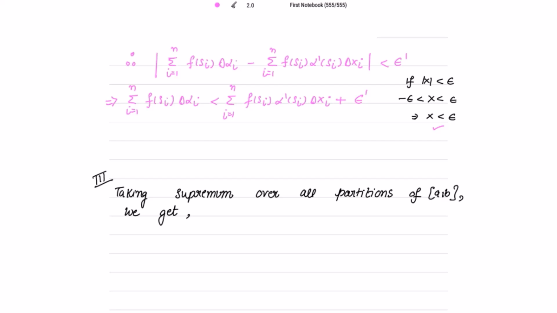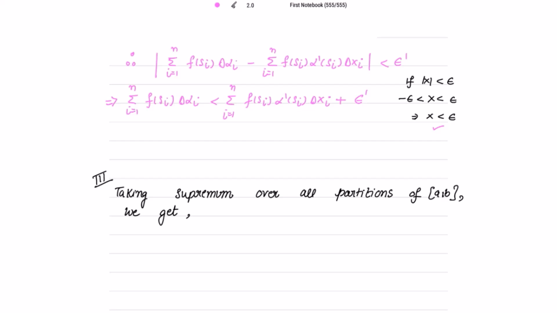Alright. So this is now less than or equal to, I know that this is my Riemann sum actually, which is S P f alpha. Whenever I'm having alpha dash, I am going to use this as the Riemann sum S P f alpha dash.